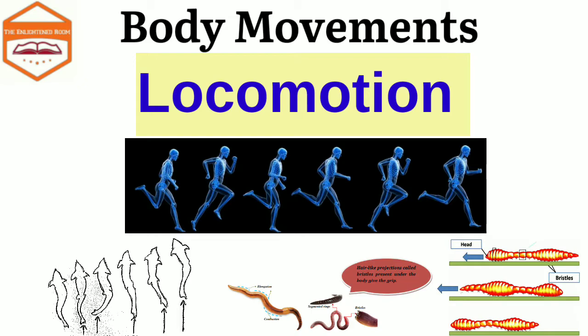Now the locomotion of any organism is important. In case of animals, it is important in certain ways. For example, to find food and water, to find shelter, to protect themselves from their enemies and predators, and also to move from an unfavorable environment to a favorable environment. You can take the example of migrating birds here. Also, it is useful to find suitable places for laying eggs or rearing their young ones. For example, snakes lay their eggs at the place where the heat of the sun reaches the most.